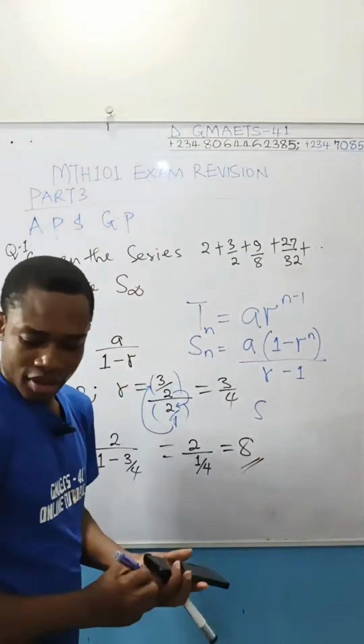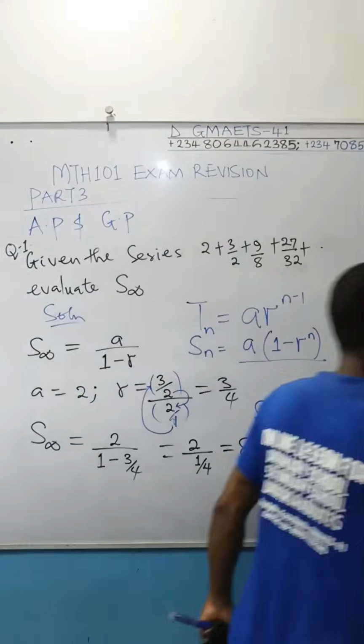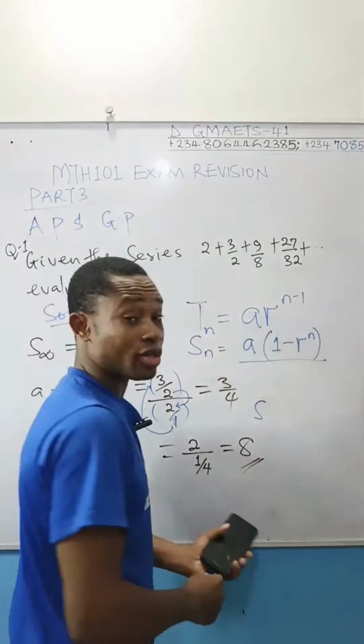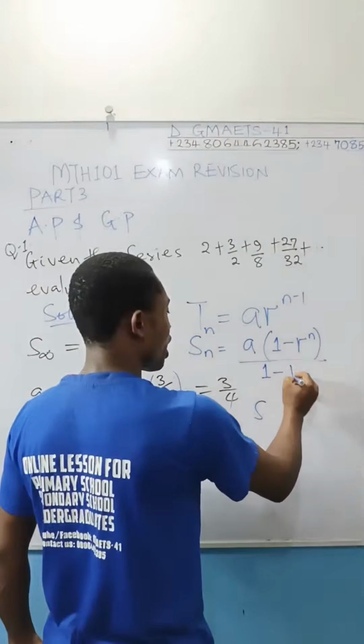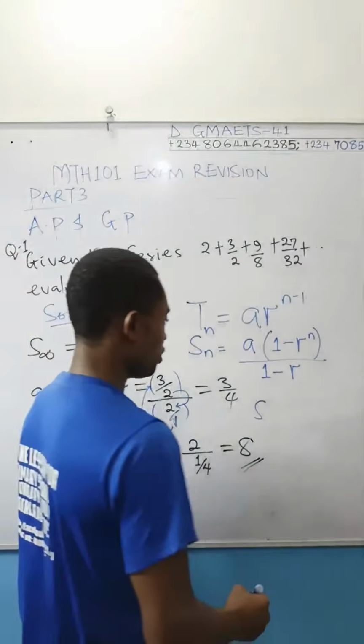What did I write here? I'm sorry about that, please. This is the sum of the first n terms of a GP, where I'm assuming that 1 is bigger than the common ratio. So the denominator should be 1 minus r. 1 minus r. Okay, yeah.